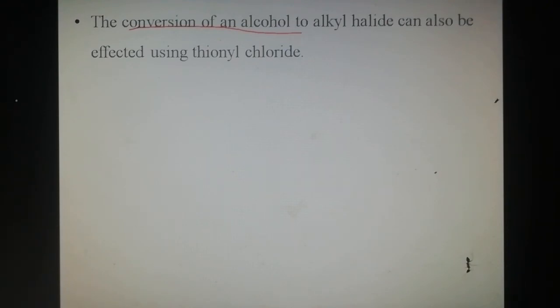The conversion of an alcohol to an alkyl halide can also be effected using thionyl chloride, SOCl2.